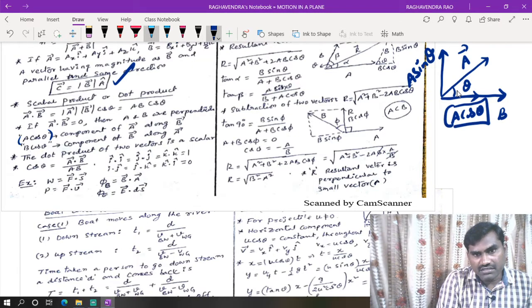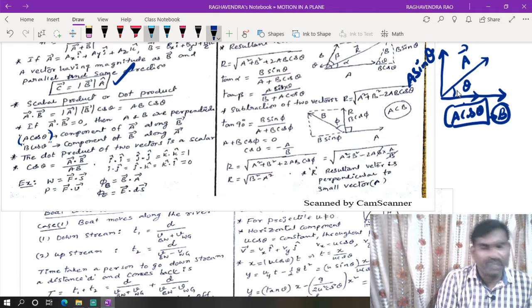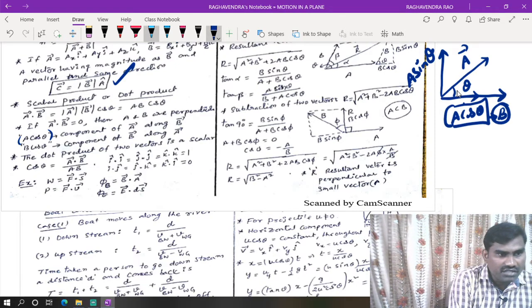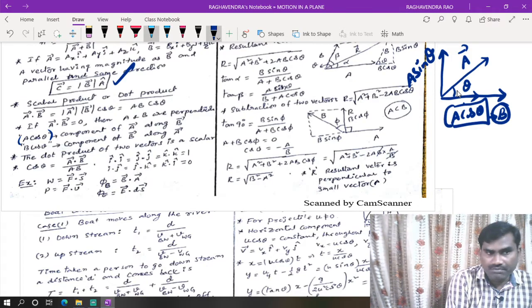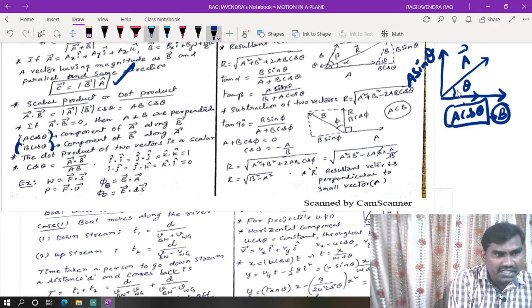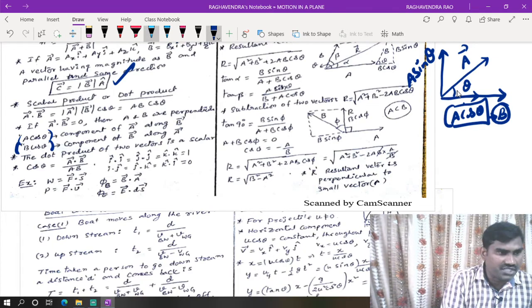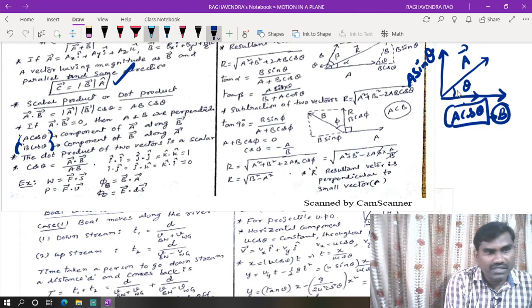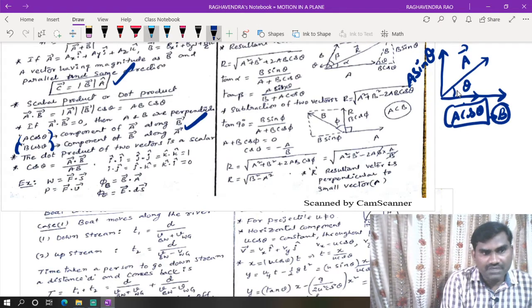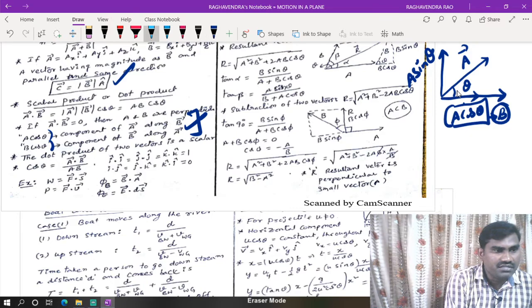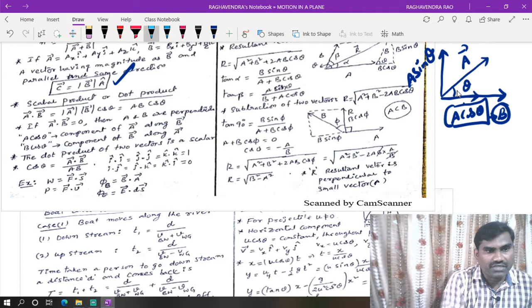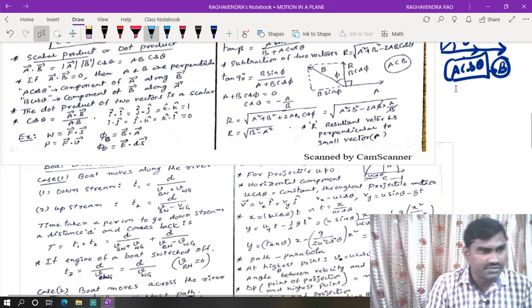A cos theta is the component of vector a bar along the direction of b bar. Whereas b cos theta, for example if this is b and this is a, is the component of b bar along a bar. This type of question was also asked in previous AIPMT examinations. You have to focus more on those.